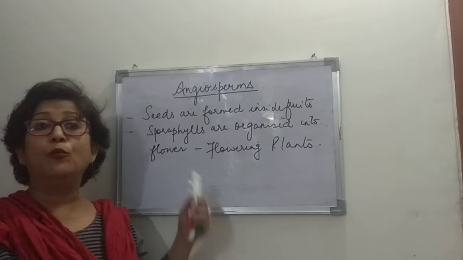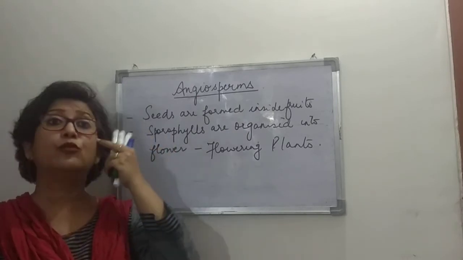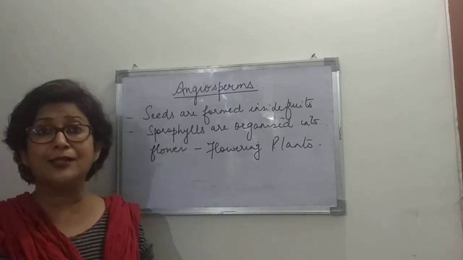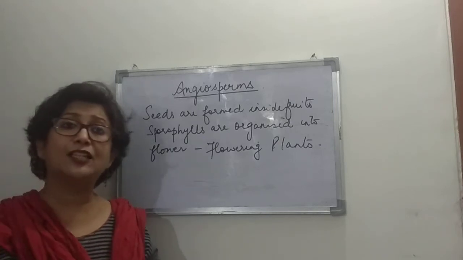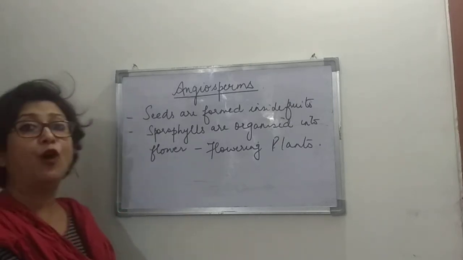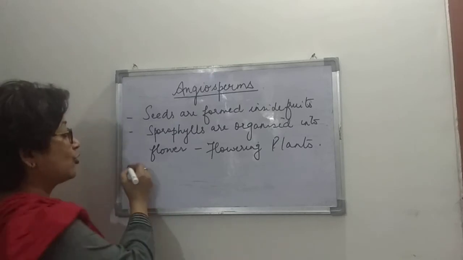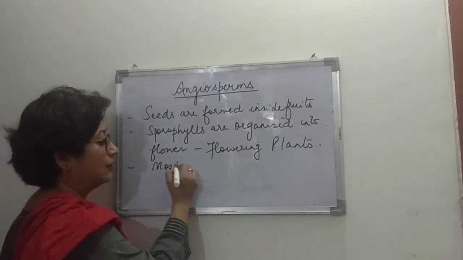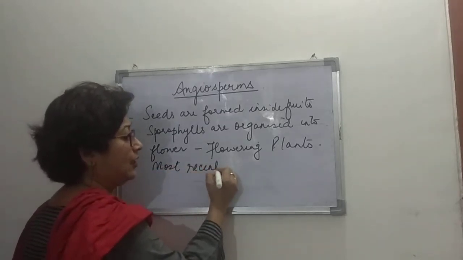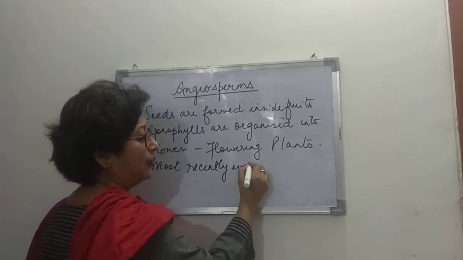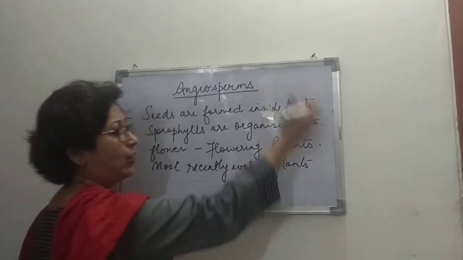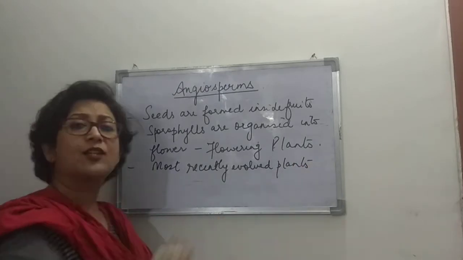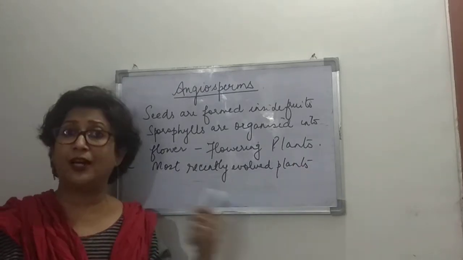They are the most recent group of plants that have been found, and we can say they are the most recently evolved plants. So these are the characteristics of angiosperms that we are discussing.